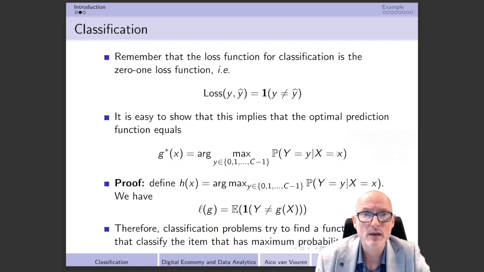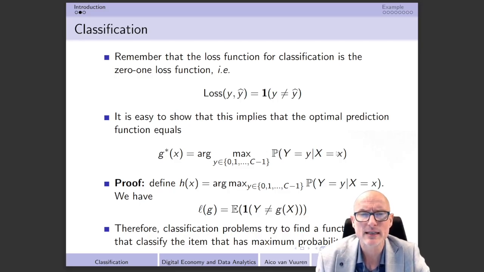We should realize that this actually makes a lot of sense. Suppose we have the very simple Facebook example that we had before. At the moment that we see that the probability of having a face in the picture is higher than the probability of not having a face in the picture, it might be better to predict that we have a face in the picture.